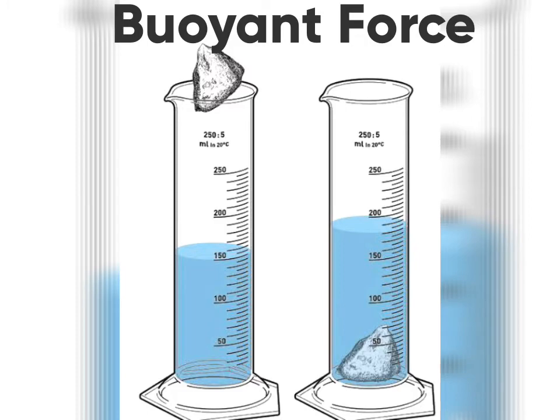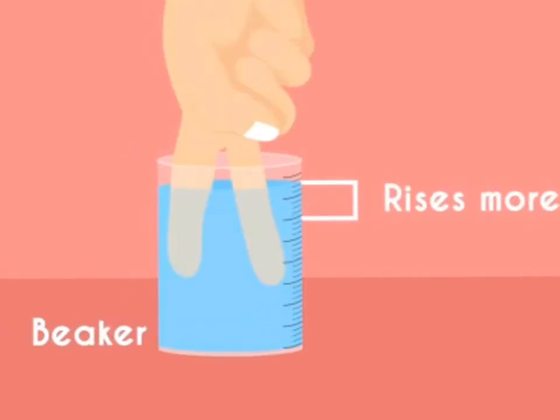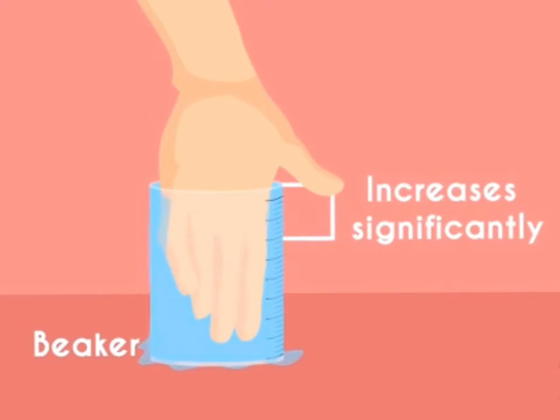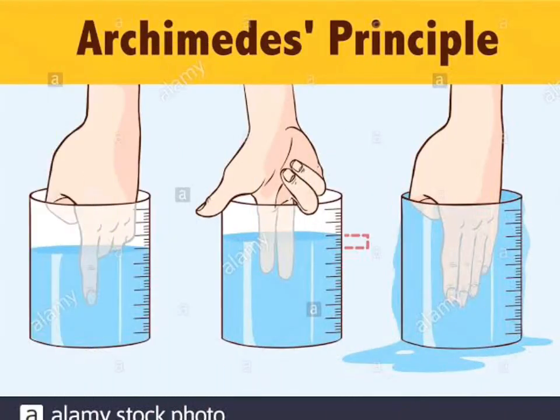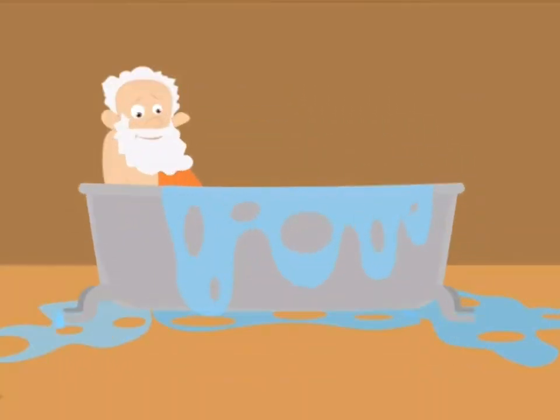Now supposing you have a beaker filled with water and you put your index finger inside it, you will observe that the water level rises slightly. You put inside two fingers, the water level rises a bit more. And now, when you put inside your full hand up to the wrist level, you will see that the water level increases significantly. The famous ancient Greek mathematician Archimedes observed something similar when he got into a bathtub. When he got in, he realized that the level of water went up.